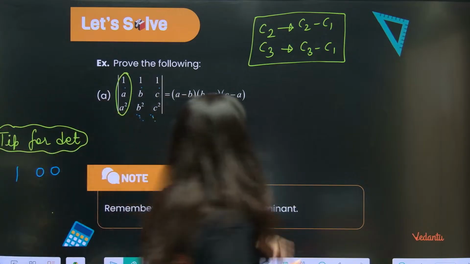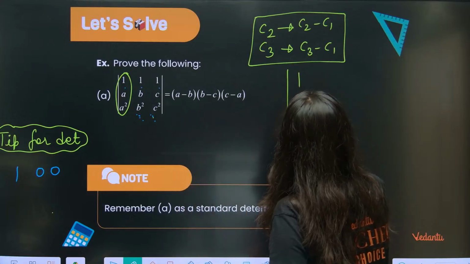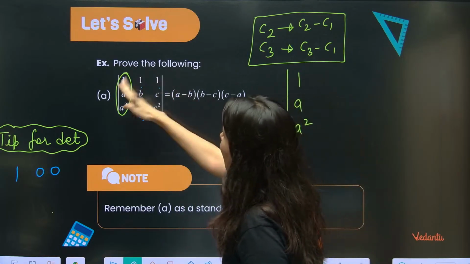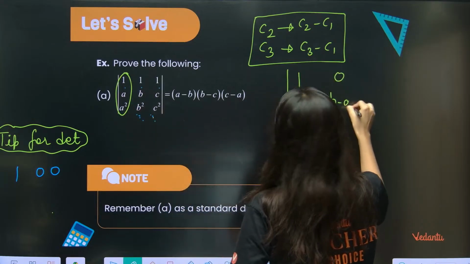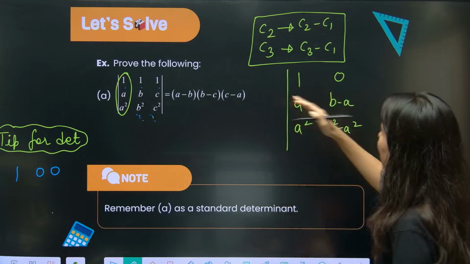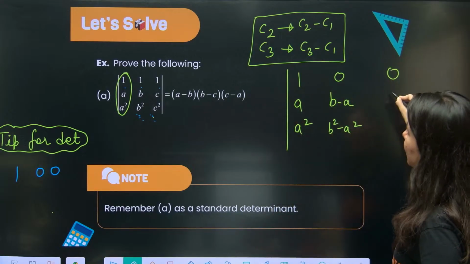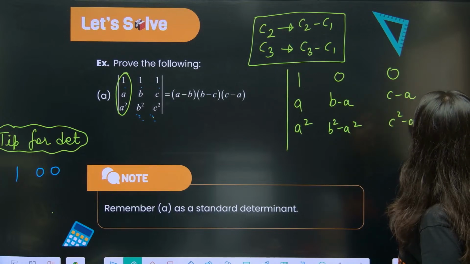Now what we are going to do is 1, a square is the same. Now 1 minus 1, C2 minus C1, so 0, b minus a and b square minus a square. Then 1 minus 1, C3 minus C1, again 0, c minus a and c square minus a square.